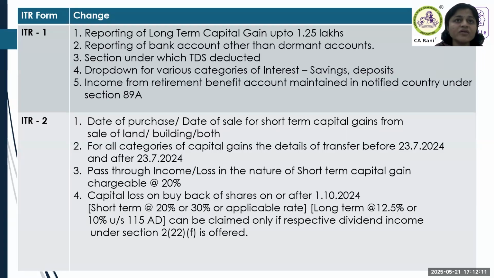In the earlier ITR 1, there was no reporting for capital gains at all. If you have capital gains, you have to go to ITR 2. Now, up to 1.25 lakh, which is the exemption limit they have enhanced, there is reporting. You can report in ITR 1 if all other conditions are satisfied: the person has only salary income, one house property and only interest income. Then if the capital gain is only up to 1.25 lakh, they can use ITR 1.